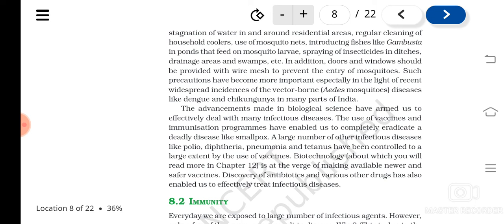So general prevention is keeping personal hygiene, public hygiene, then control of vectors, then taking vaccines, or taking part in immunization programs, etc. So hope this much is very clear to you.